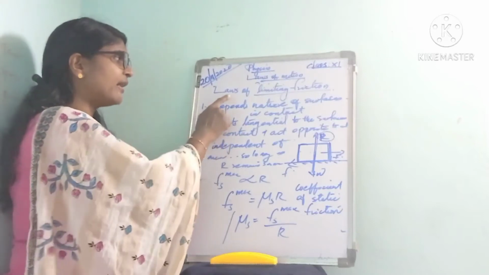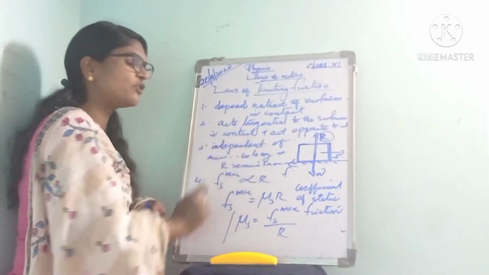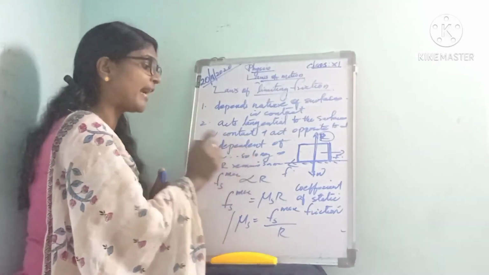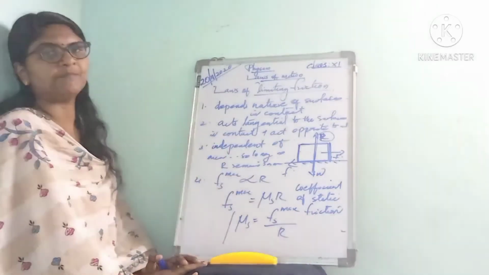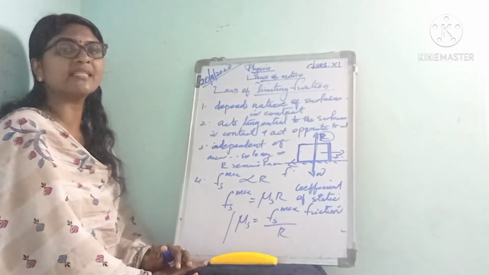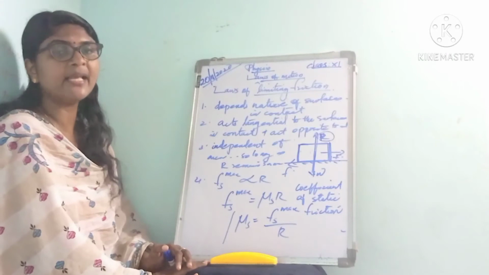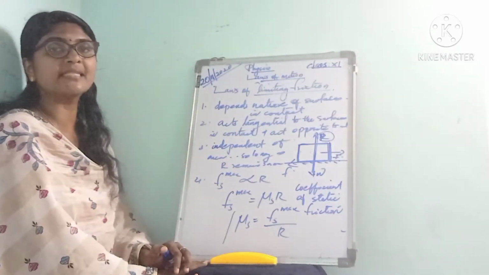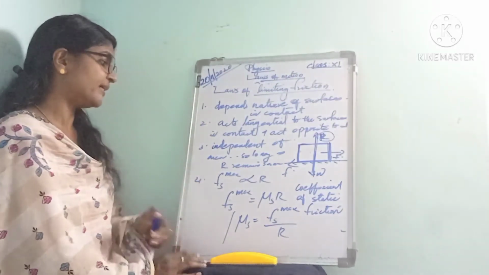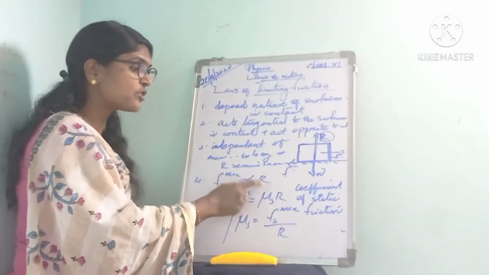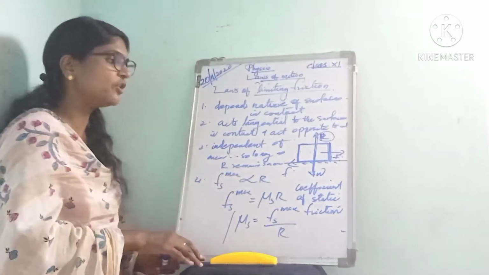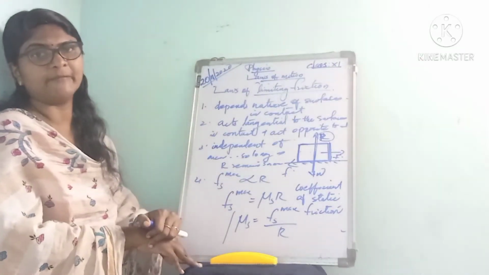So the limiting friction is independent of the area of surfaces in contact as long as the normal reaction remains the same. Isn't it? Next, the fourth law is that the limiting friction is proportional to the normal reaction.